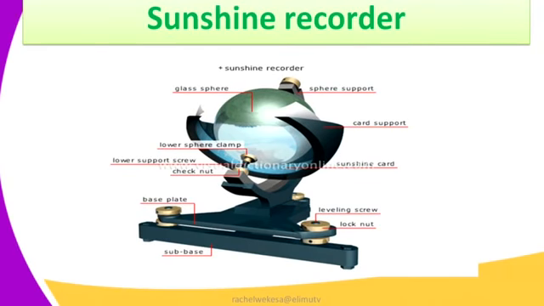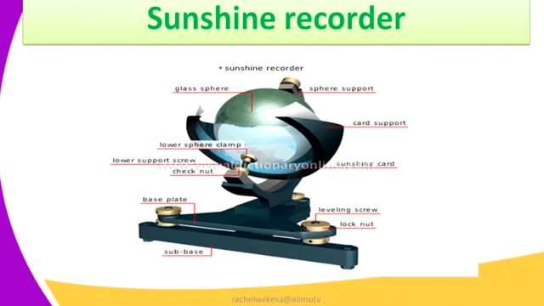We have the sunshine recorder, and a sunshine recorder measures the amount of sunshine in the atmosphere. Sometimes the sun is too hot, sometimes the sun is just low, it is not that very hot. And so in our sunshine recorder, we have the card support. This card support that has been labeled on our image is used to record all the data of measurement of the sunshine. We have the sunshine card. Here is where the recordings will take place.